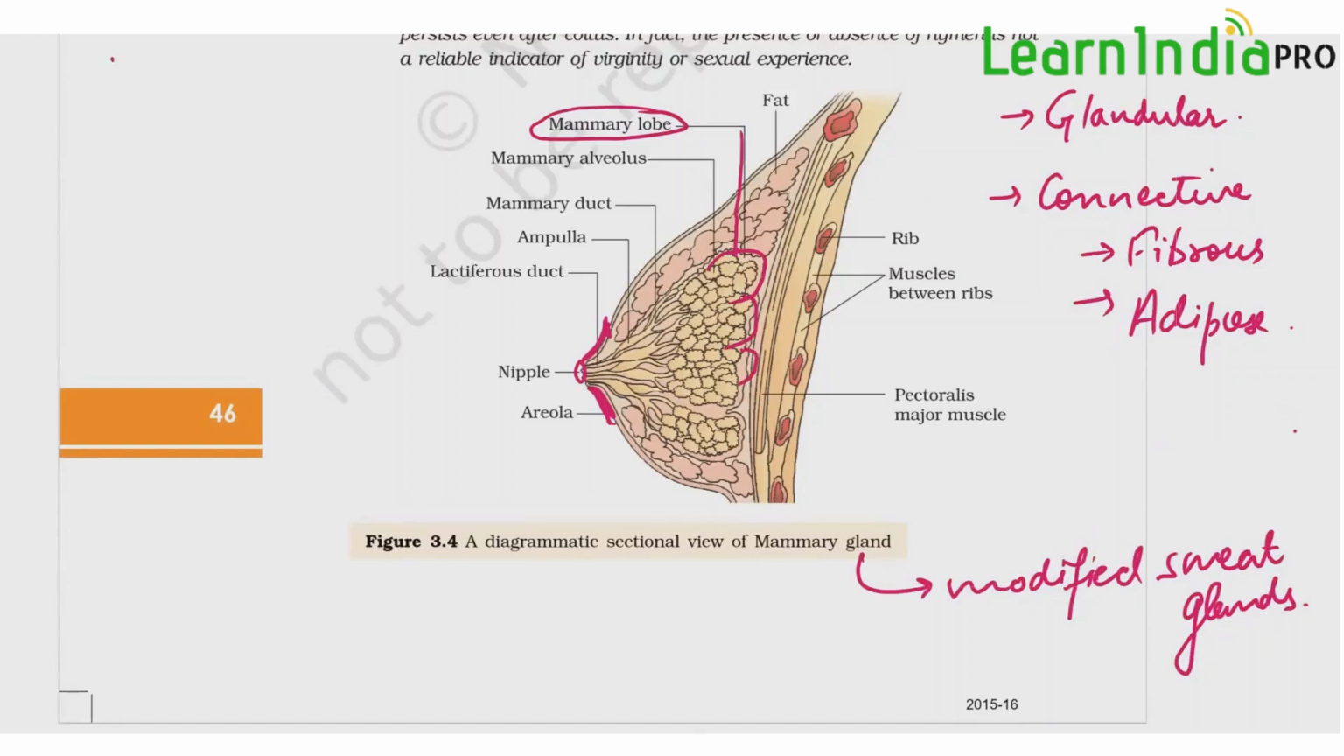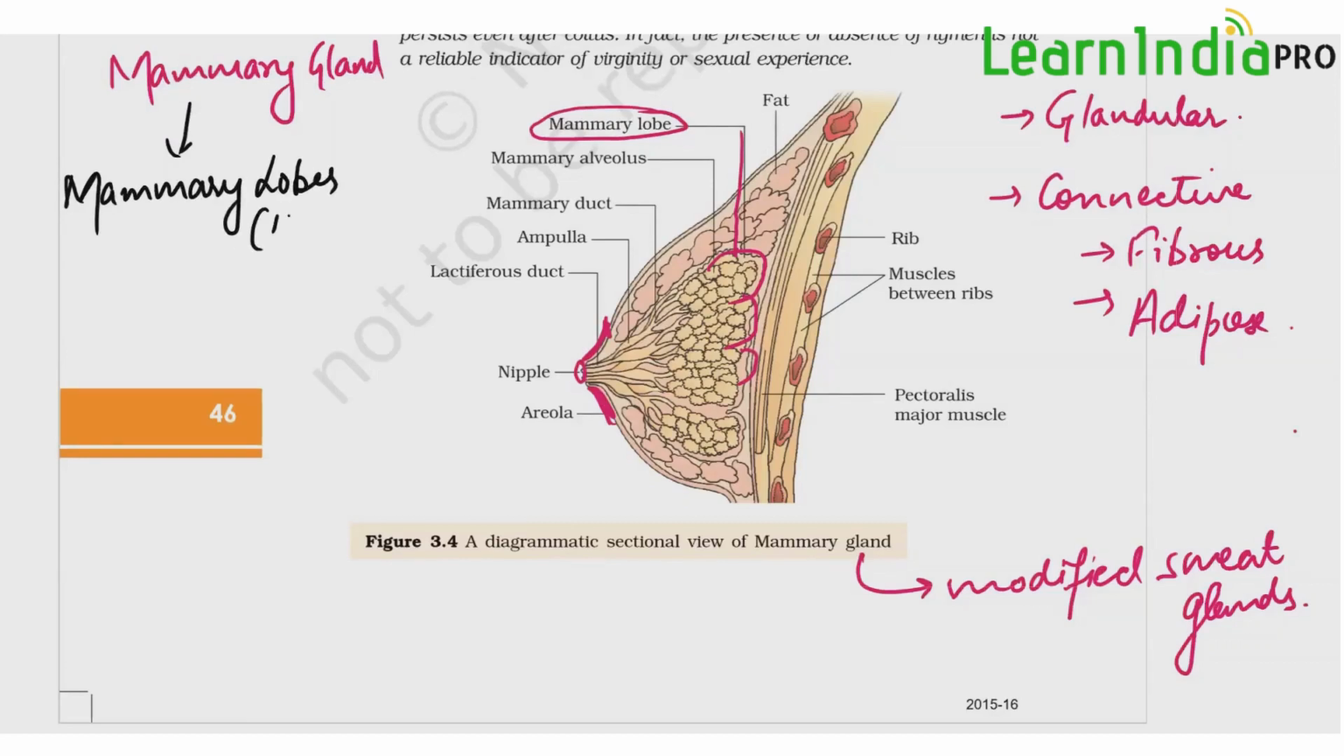This is a very important flow chart: what comes first, then what it divides into next, and then what it divides into after that. Why? Because it is sometimes asked where milk is produced, where it will go, and where it will be collected. So the complete flow chart is there. I'll say that the mammary gland is divided into, first, mammary lobes. How many lobes are there? 15 to 20 in each gland, meaning one breast will have 15 to 20 mammary lobes.